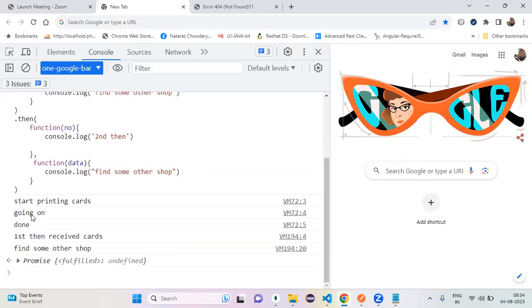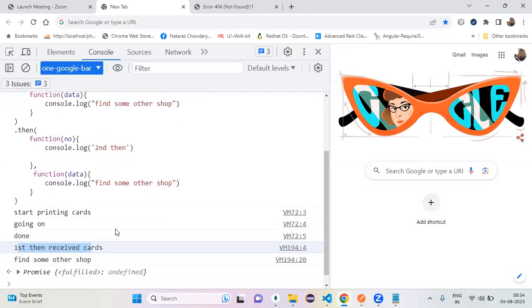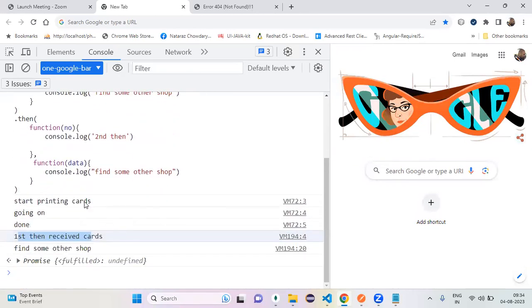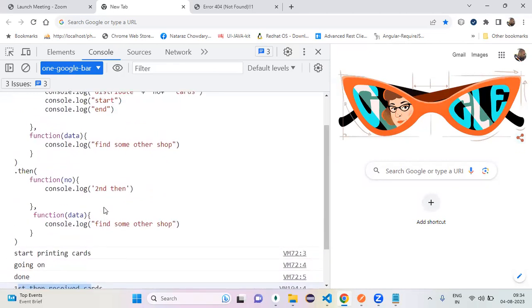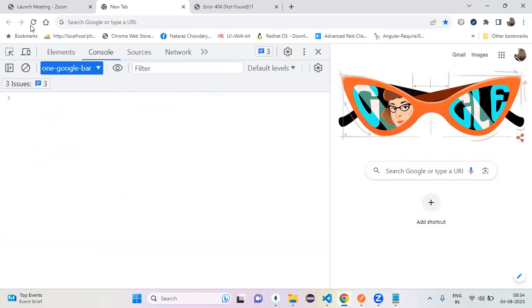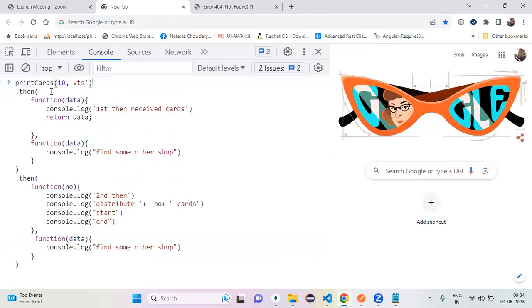Okay, so here my start, going on, done. First then received the codes. Okay, can I refresh the page? Sometimes you can get unexpected outputs. So can I go to my print cards?